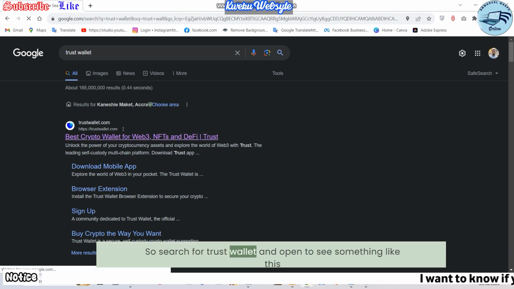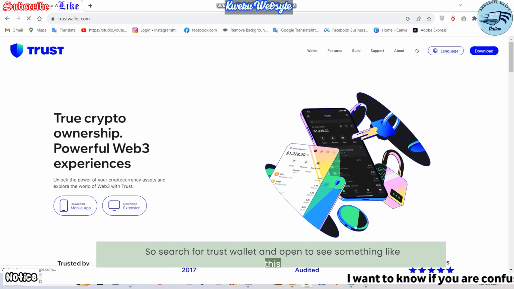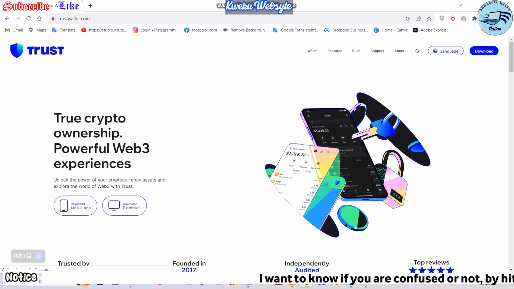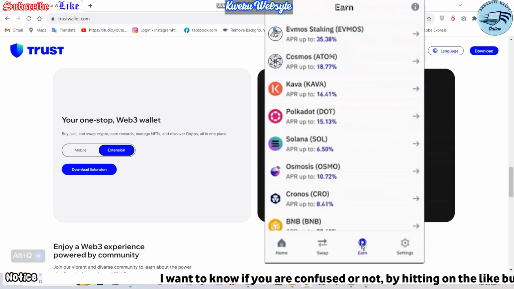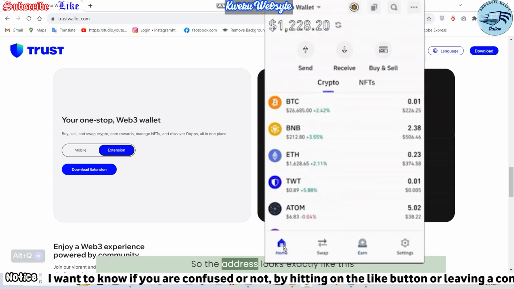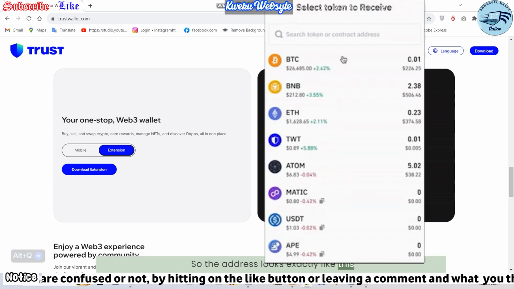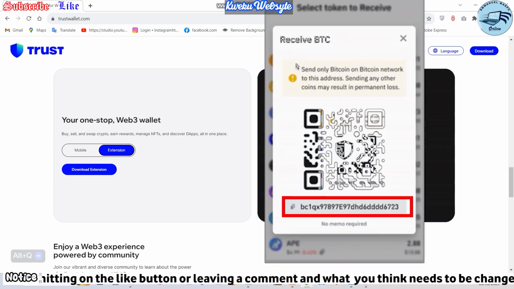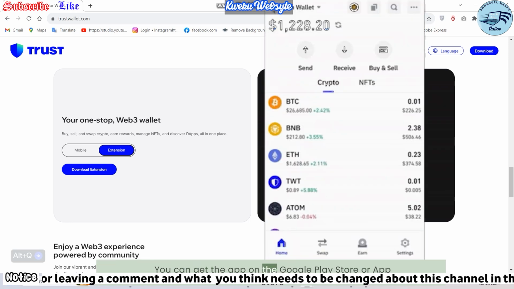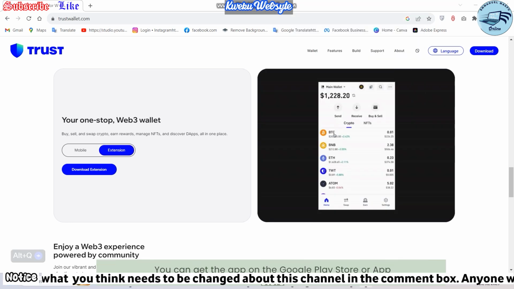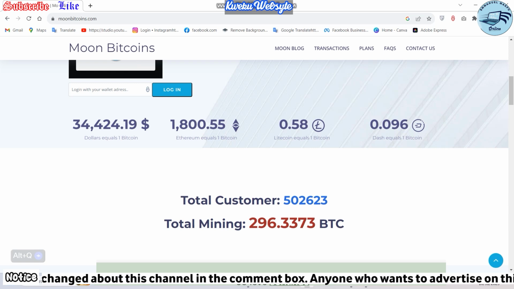So search for Trust Wallet and open to see something like this. So the address looks exactly like this. You can get the app on the Google Play Store or App Store. So let's continue.